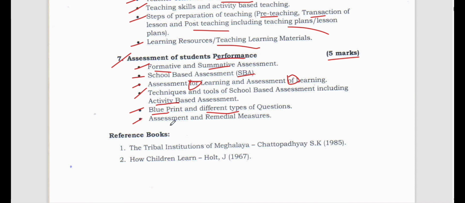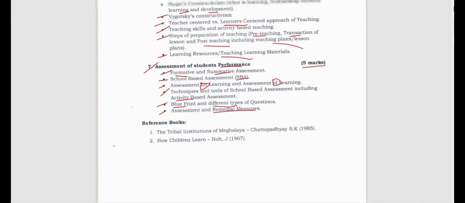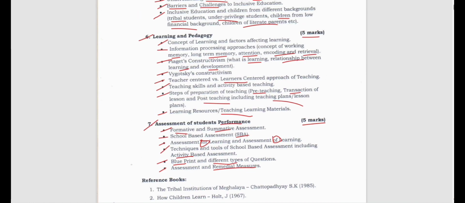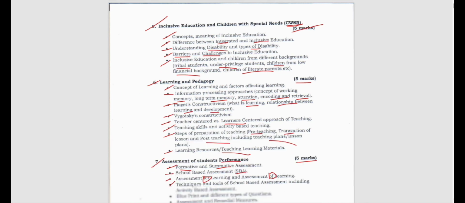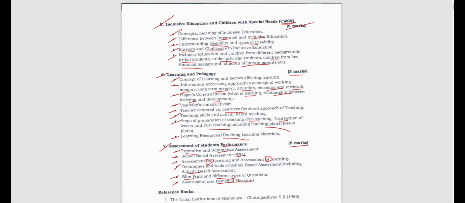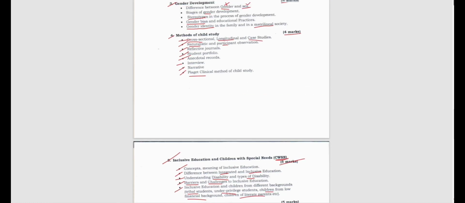Now, the last part is assessment and remedial measures. We also know that when we are doing summative assessment of the learners, which means giving them the progress report at the end of the session, then some of the students we detain. Why do we detain? To give the remedial measures, which means they need to study the same class once more, because their concepts, whatever they have learned, are not enough in order to promote them to the next class, right? So that's why we detain some of the students.